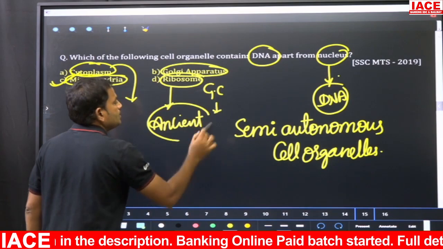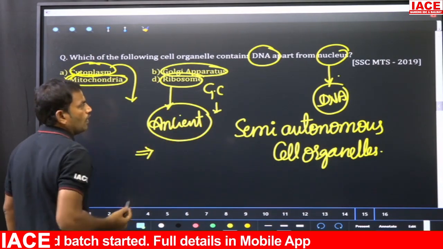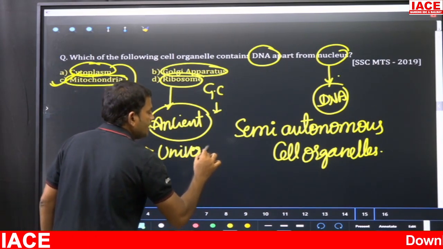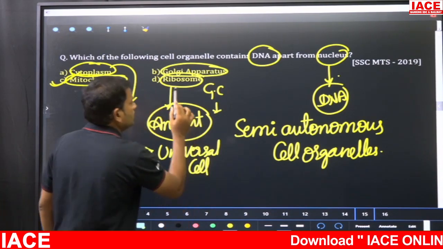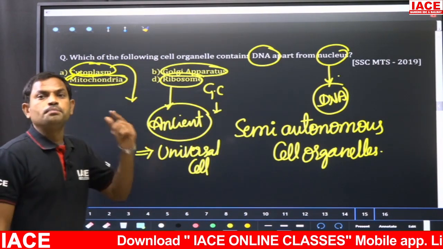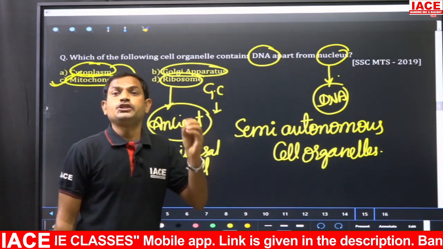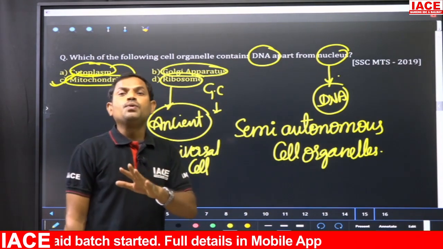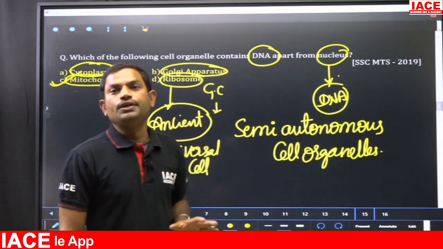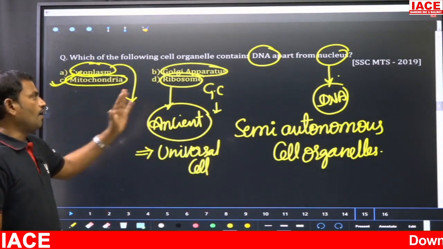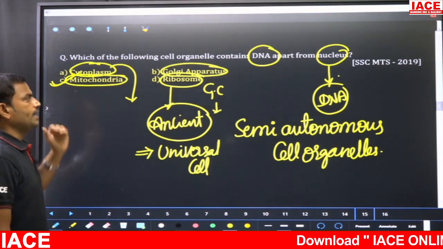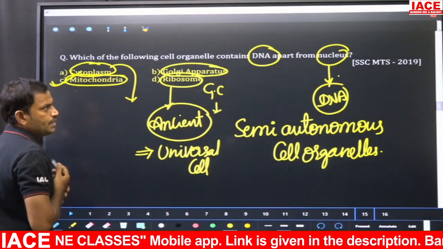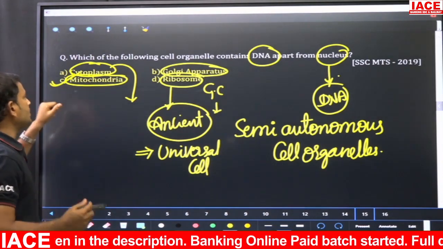Ribosomes are also called the universal cell organelles. Remember, ribosomes are present in both eukaryotes and prokaryotes. Eukaryotes have a true nucleus, that means a nuclear membrane is present around the nucleus. Prokaryotes means the nuclear membrane is completely absent. Bacterium is the best example, and plants, animals and fungi are examples of eukaryotes. This is the only cell organelle you can see in bacteria, that is in prokaryotes. So here the answer is option C.